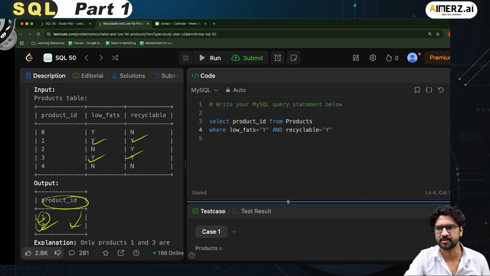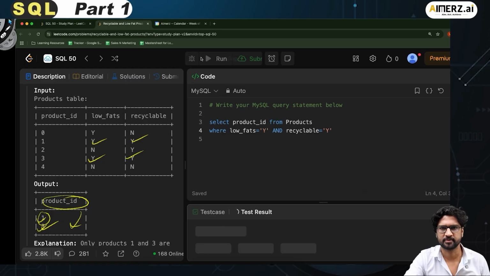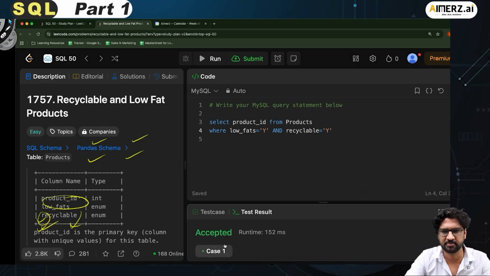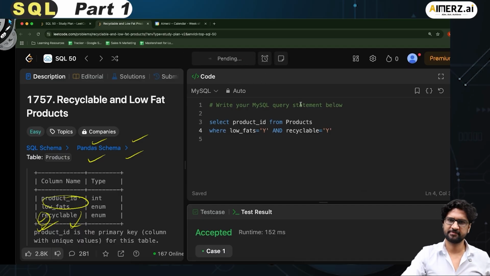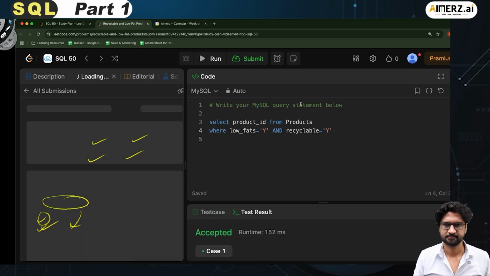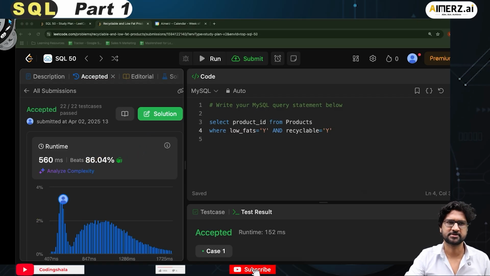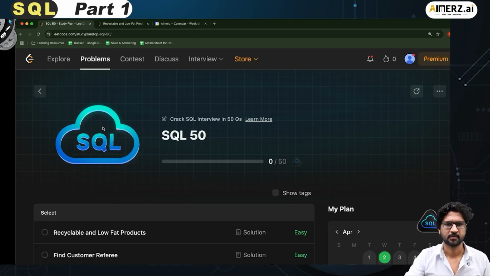Let's try to run this. Accepted. Let's try to submit it and see if it works. Perfect. So my first solution has been accepted. Very nice. Let's move to the next problem statement.